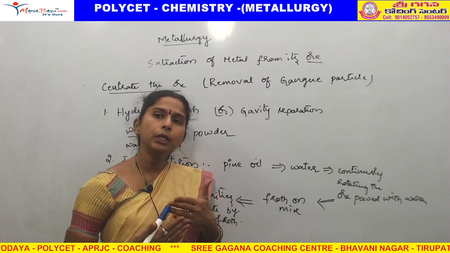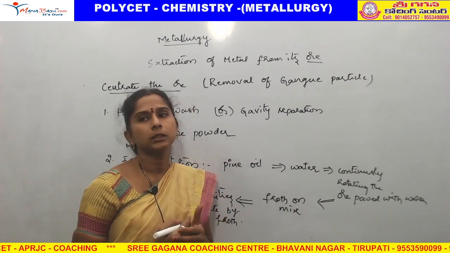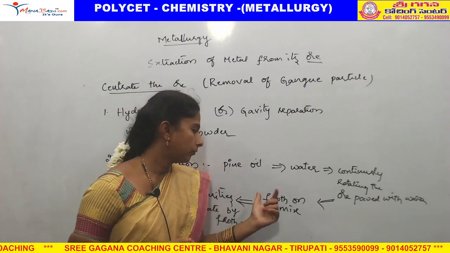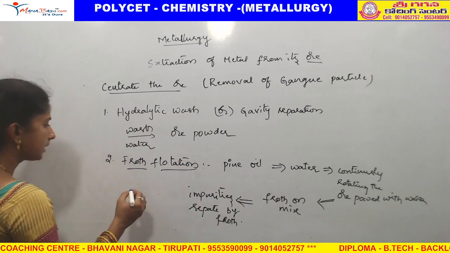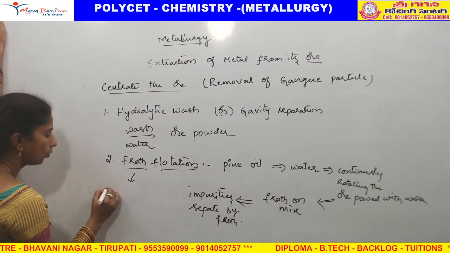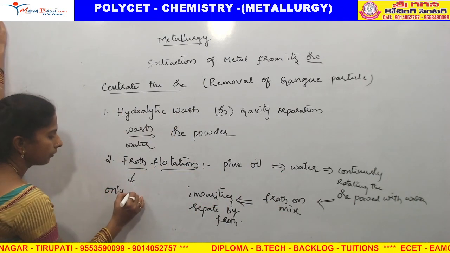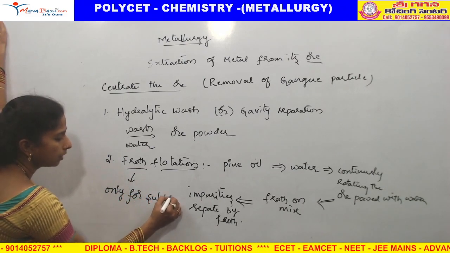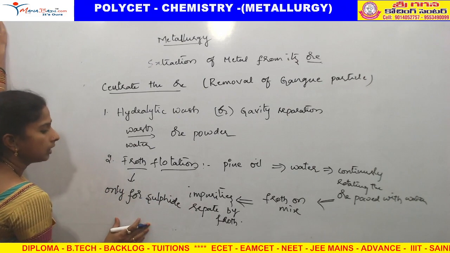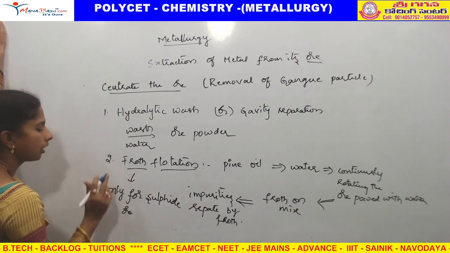Due to the continuous rotation we will get the froth. Along with the froth the impurities will go out, and this froth flotation is only for sulfide ore. This you need to remember.